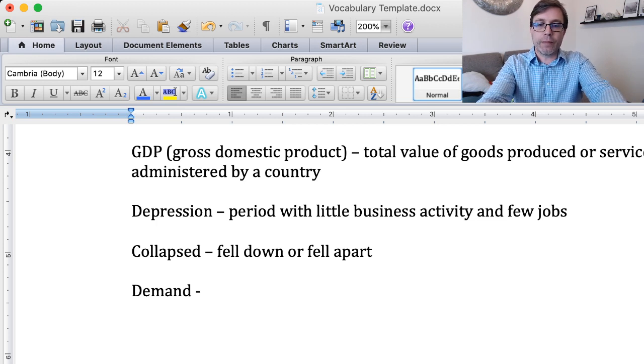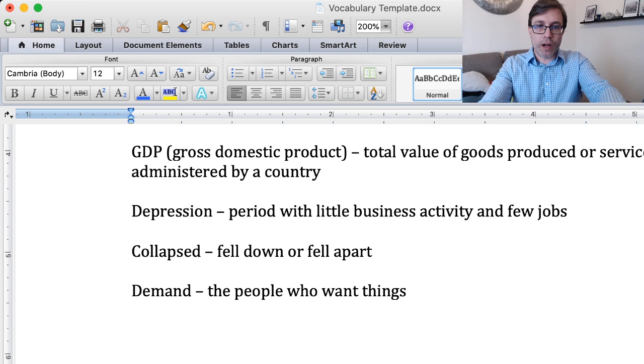Demand, the people who want things. The other word that you would hear often as well with this, I'm just going to write it, supply, is talking about the availability of things.